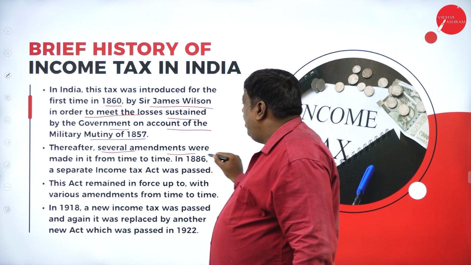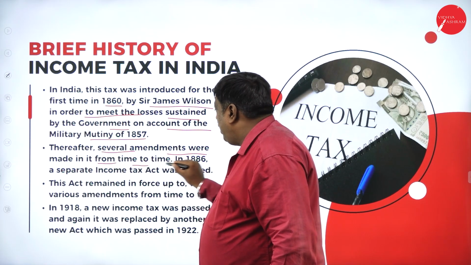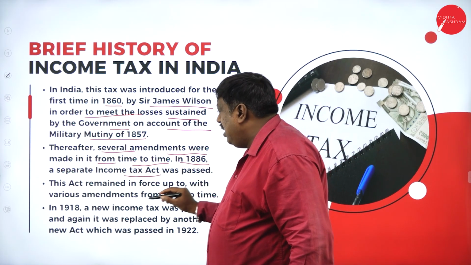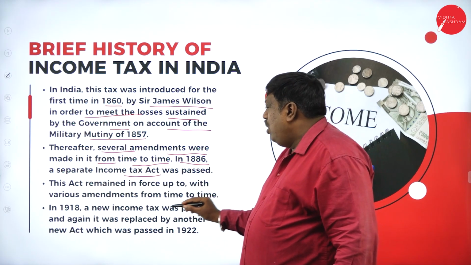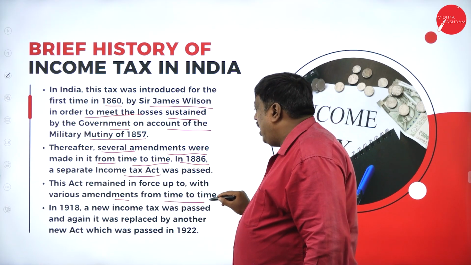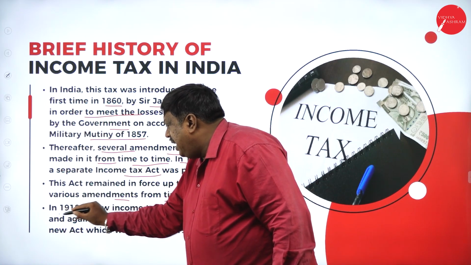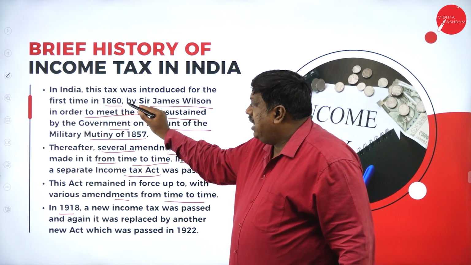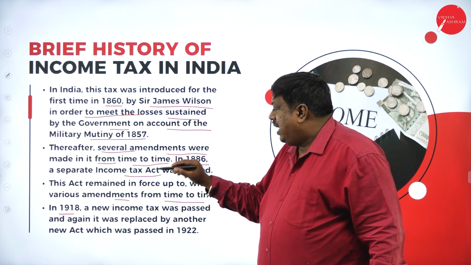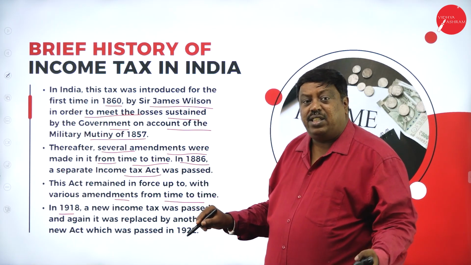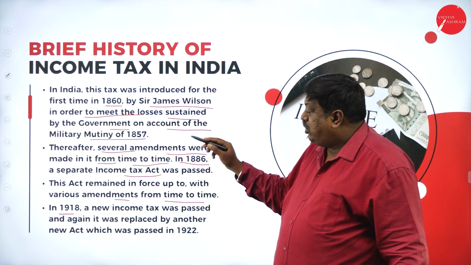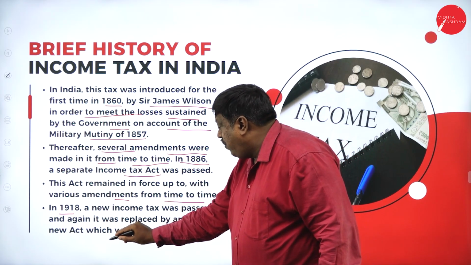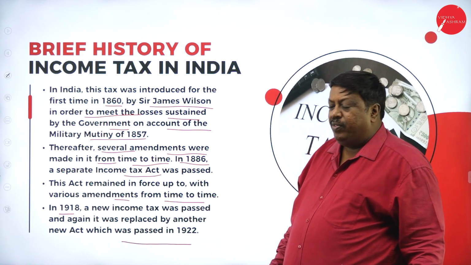Thereafter, several amendments were made from time to time. In 1886, a separate income tax act was passed. This act remained in force with various amendments from time to time. Again, it was changed. In 1918, a new income tax act was passed. First, it was started in 1860. Again, they made a separate income tax act in 1886. Again, it was changed in 1918. It was replaced by another new act which was passed in 1922.